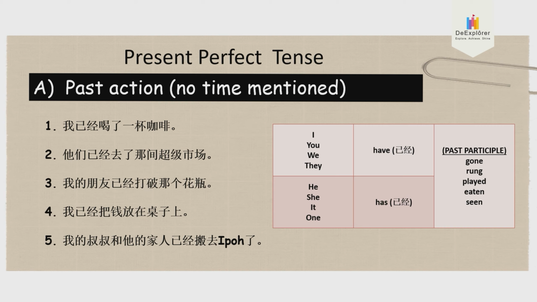Past tense, drank. Past participle, drunk. D-R-U-N-K. If you have forgotten, you can take a look at your workbook. The first few pages in your workbook, you can find the past participle there. So this answer, I repeat, I have drunk a cup of coffee. So this is your answer. Past action, but no time mentioned.